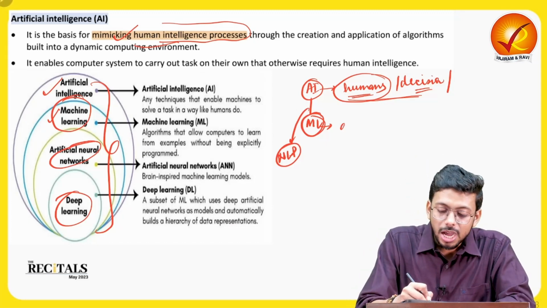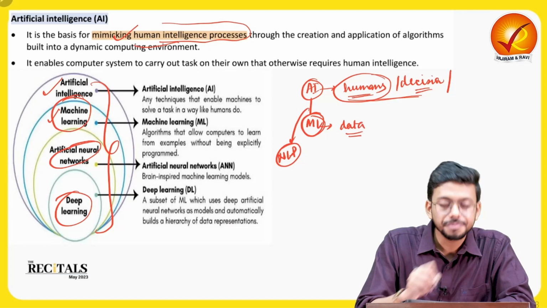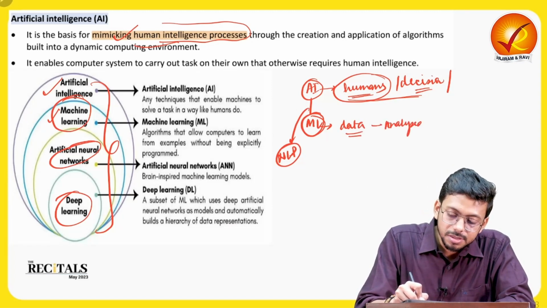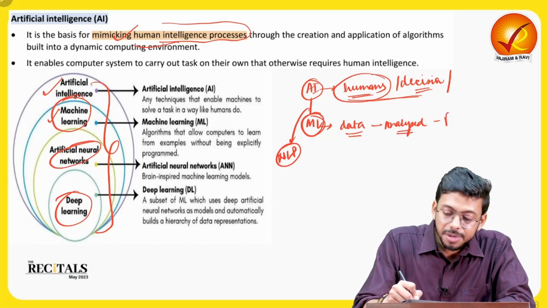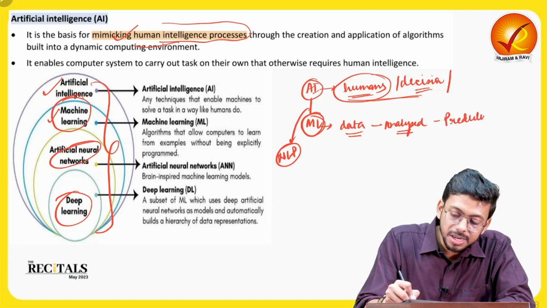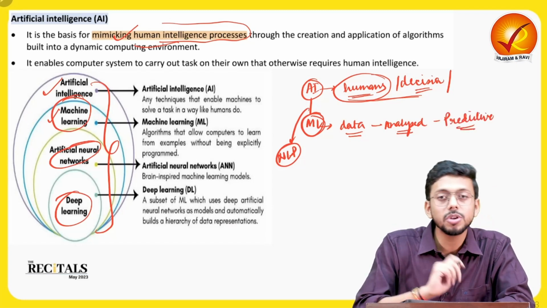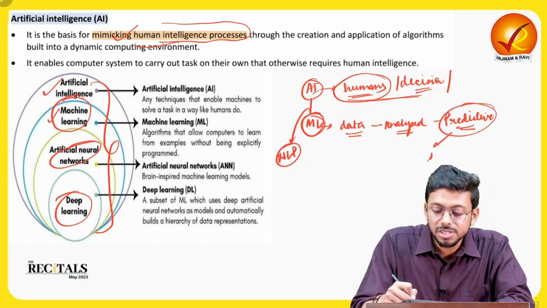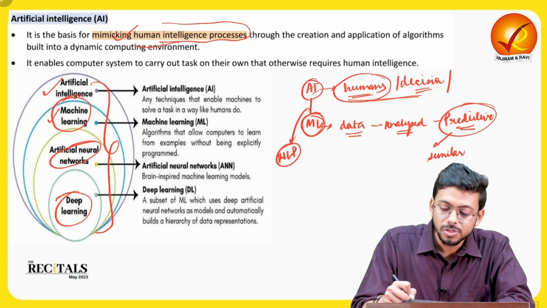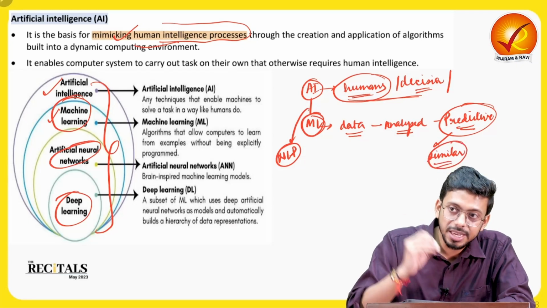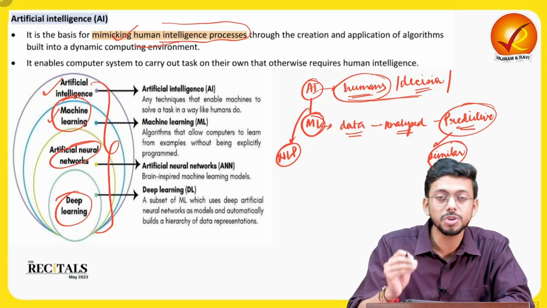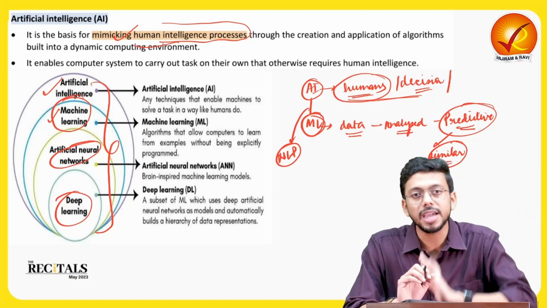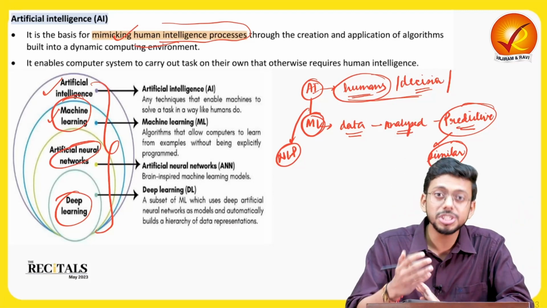As I told you, a lot of data will be given. These data will be analyzed by the machines, right? Then, once they have built that particular understanding based on algorithms, they can predict anything which is similar to that data. So we need not feed that this is again a cat. They will be able to say, based on these photos, that this is a cat. That is how machine learning works.